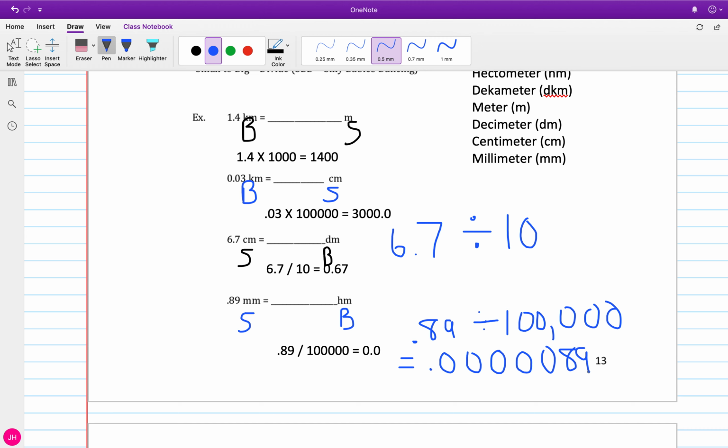8, 9. So your calculator might have given you scientific notation on this one. It might say something like e to the -5. Remember, that means move the decimal place to the left 5 spots. So depending, I guess this one might have given you -6 with the decimal place. So just make sure to move that decimal place over as many places as it says.